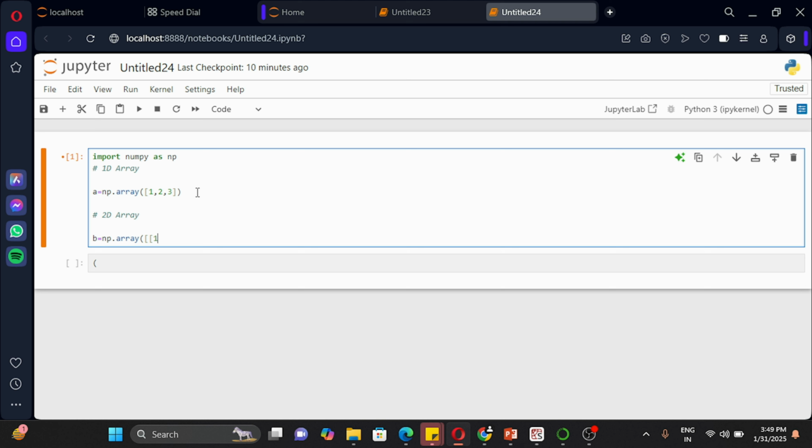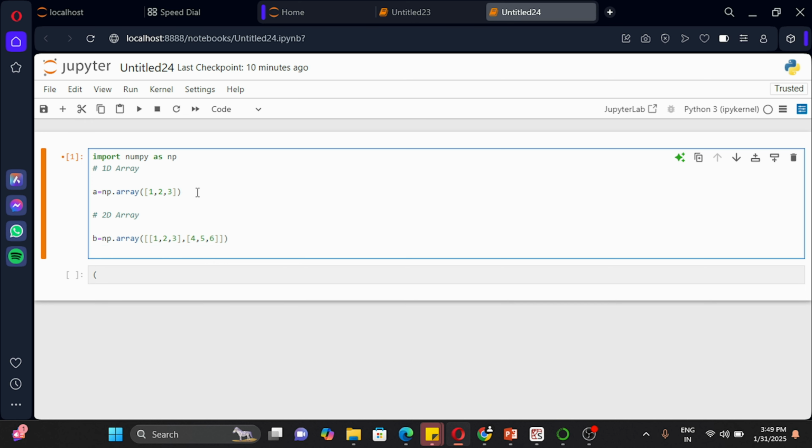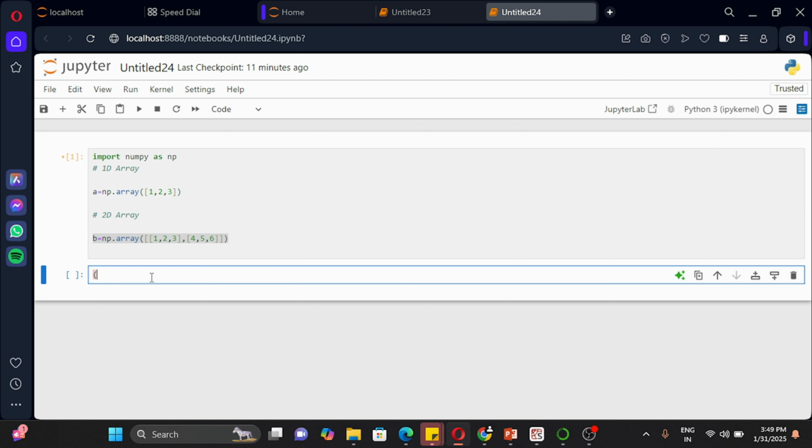If you have studied matrices in your mathematics, you must be aware what is one dimensional, what is two dimensional, how a matrix looks like, right? You should have a strong understanding of matrices. Here we have just created a 1D array and a 2D array. Now we are going to see how to check them.